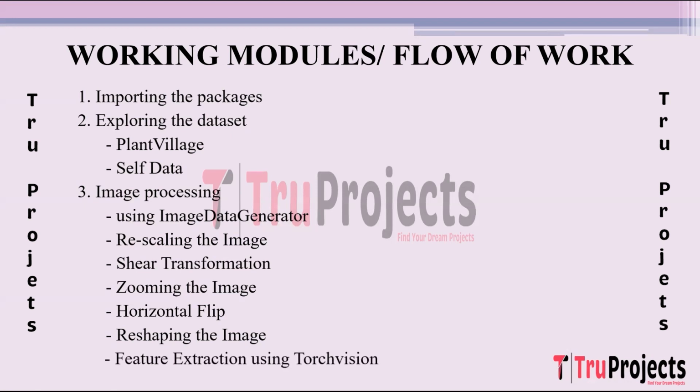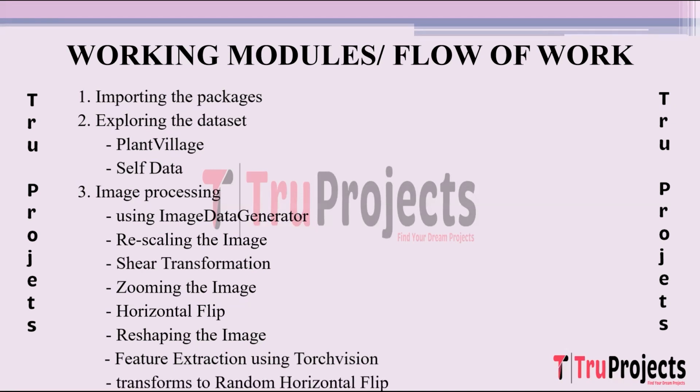Feature extraction using Torch Vision. Torch Vision is a package in PyTorch which offers various functionalities for computer vision tasks. Feature extraction involves using pre-trained models such as ResNet, VGG, etc. available in Torch Vision. By employing these models, one can extract high-level features from images, potentially leveraging these features for further analysis or feeding them into custom models for disease identification.